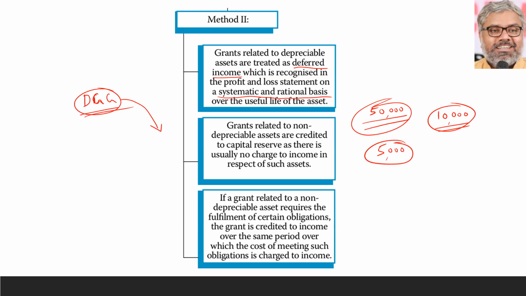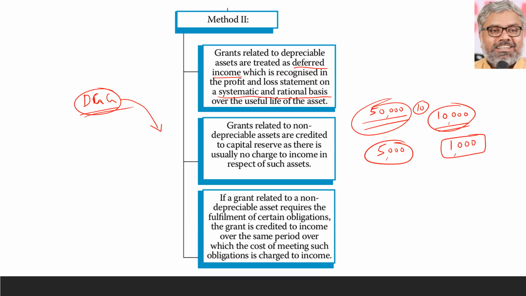But how will this 10,000 be treated? Of course, because we imagined a 10 years life in that example, each year 1,000 will be treated as income separately. So effectively it is the same. Earlier we decreased the depreciation charge by which profit was increased by 1,000. Now rather than doing that, we are treating this separately as a separate line item of income, 1,000 each year over the useful life of the asset, taking straight line basis as a systematic and rational basis. Not that it is the only basis. Any other rational basis can be used on the basis of situations.